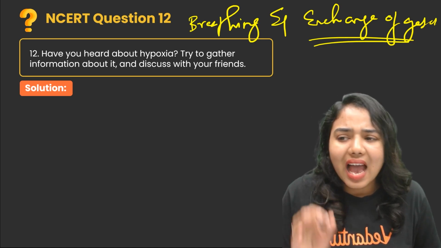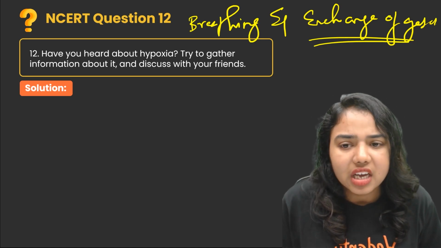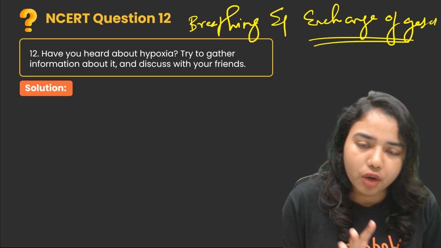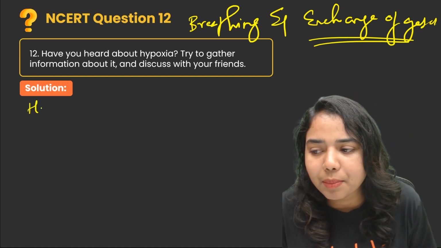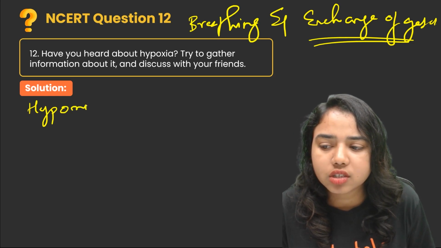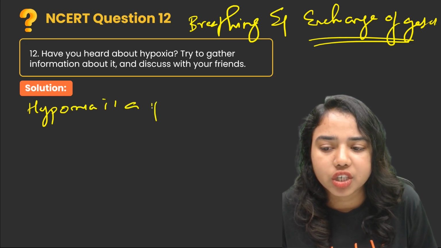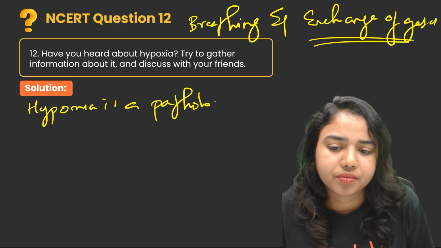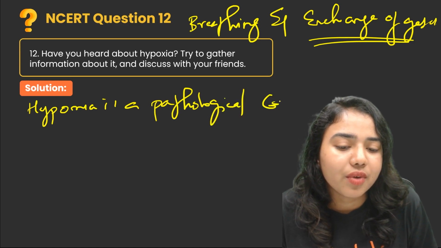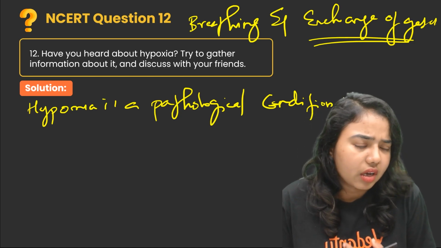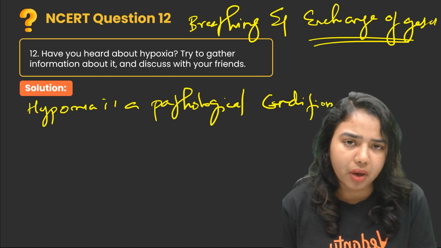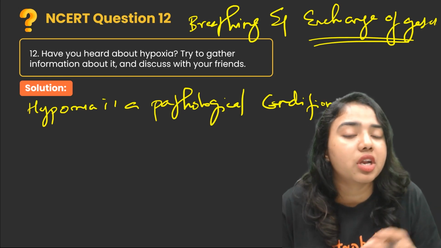The question is, have you heard about hypoxia? Try to gather information about it and discuss with your friends. So what is hypoxia? Hypoxia is a pathological condition in which a body, maybe the whole body or maybe body parts, are not supplied with a sufficient amount of oxygen.